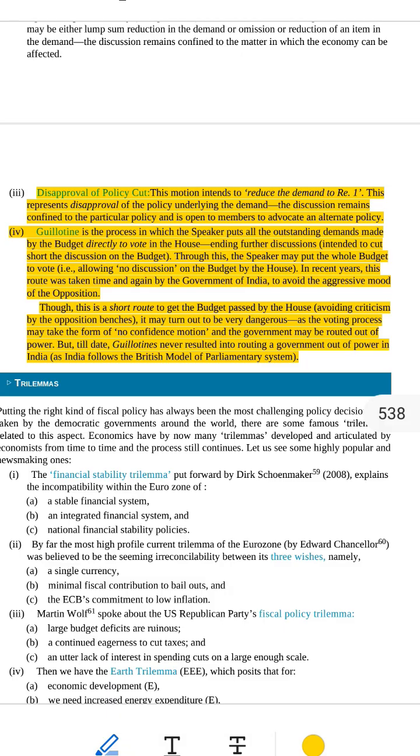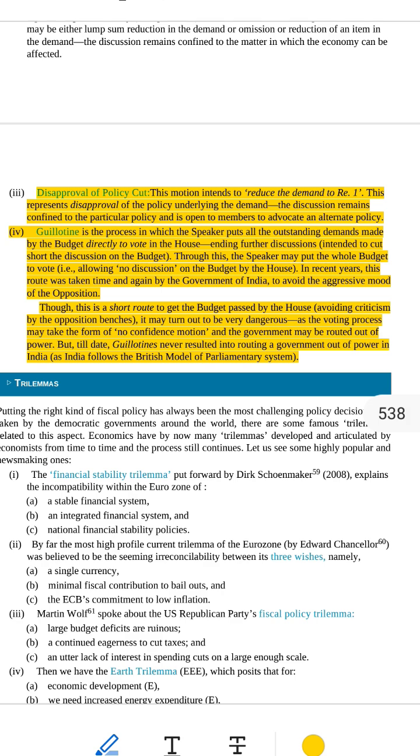What is it? Let's say the government wants to do something big, like building new schools, fixing roads, or buying planes for the army. To do this, the government needs money. So they ask the parliament, please give us 1,000 crores for this plan. This request is called a demand for grants, but sometimes members in parliament don't agree with the plan. They feel the plan is bad or the money is being wasted or a better plan should be used. So they say, we will give you only 1 instead of 1,000 crores. This is called a disapproval of policy cut.